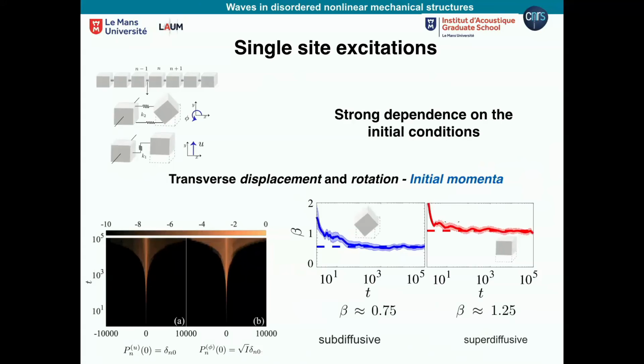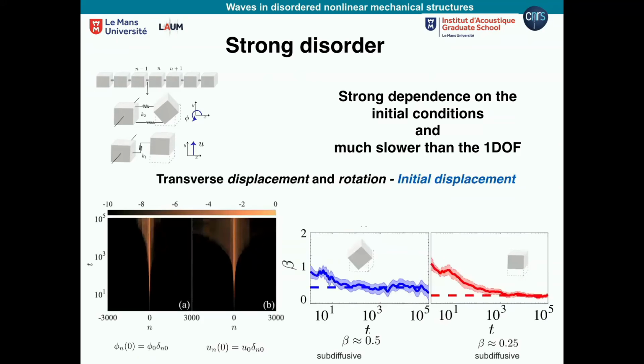Then the famous exponent beta I mentioned before is found to be different: subdiffusive for rotations, while superdiffusive for displacements. So already it is faster than the corresponding mass spring system. So the rotations are adding a lot to the system. There are 4 different regions we can find, and every time we find a different value of the asymptotic energy propagation.